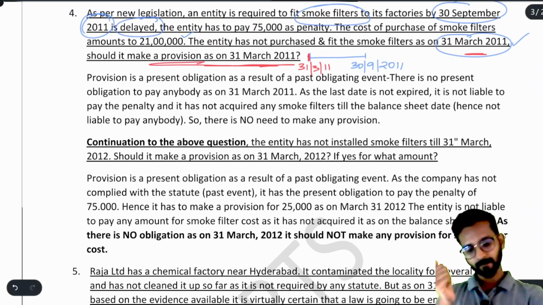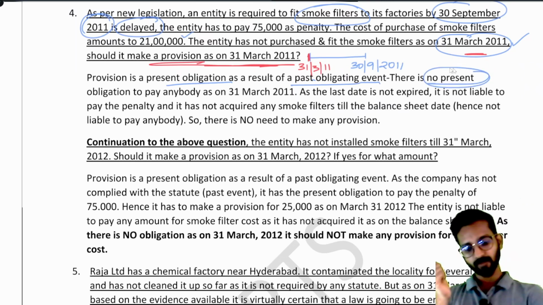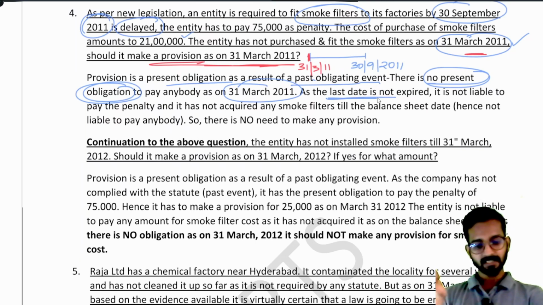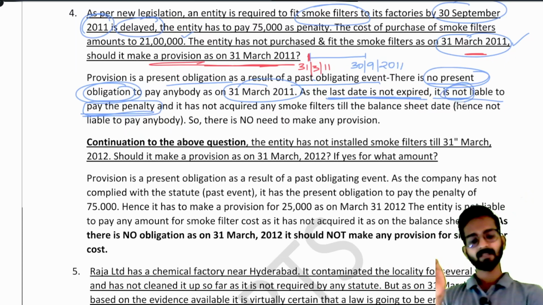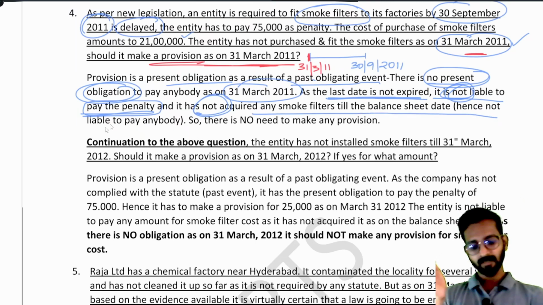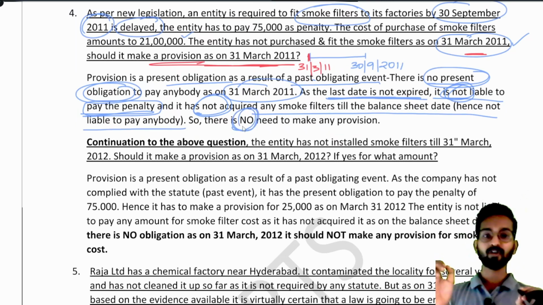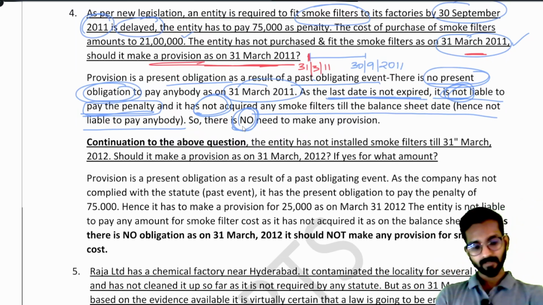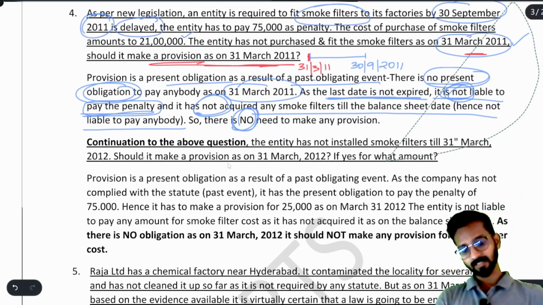Understood? Now read. Provision is a present obligation from a past obligating event. There is no present obligation to pay anybody as on 31st March as the last date has not expired yet. It is not liable to pay the penalty. Arey bhai, why should we pay the penalty? Last date is still there, no? And it has not acquired any smoke filters till the balance sheet date. Hence, not liable to pay anybody. So there is no need to make any kind of provision. Understood? Very easy. Now comes the twist in the next question.